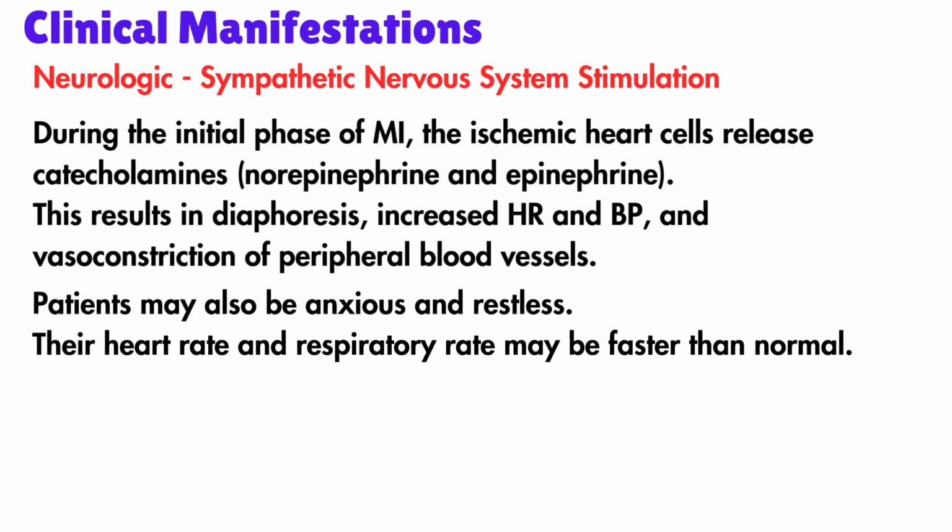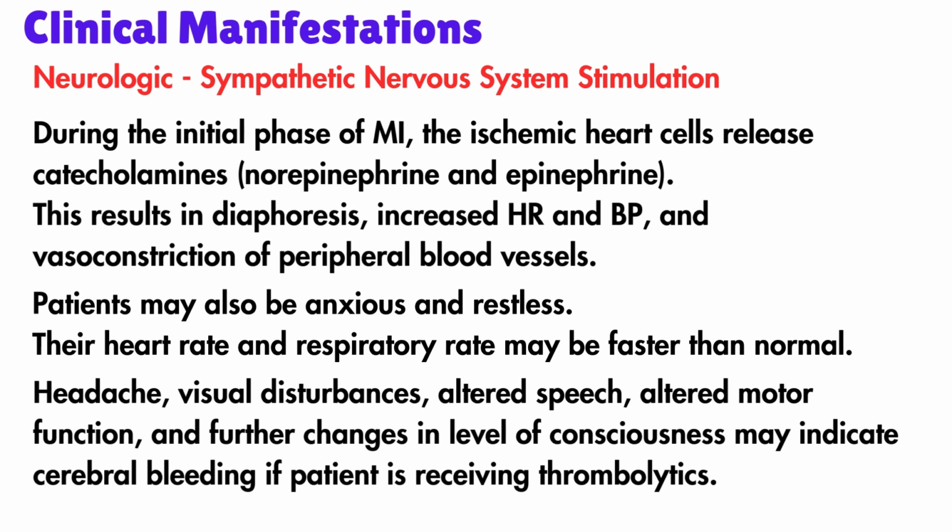In many cases, the signs and symptoms of MI cannot be distinguished from those of unstable angina. Anxiety, restlessness, lightheadedness may indicate increased sympathetic stimulation or a decrease in contractility and cerebral oxygenation. The same symptoms may also herald cardiogenic shock. Headache, visual disturbances, altered speech, altered motor function, and further changes in level of consciousness may indicate cerebral bleeding if the patient is receiving thrombolytics.